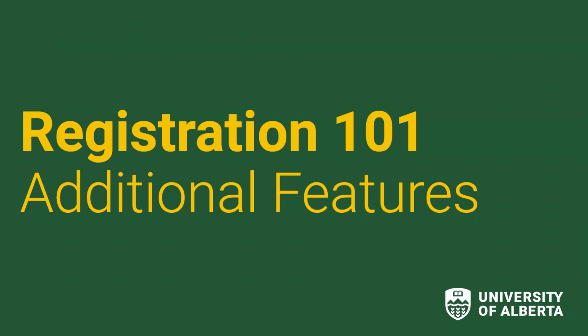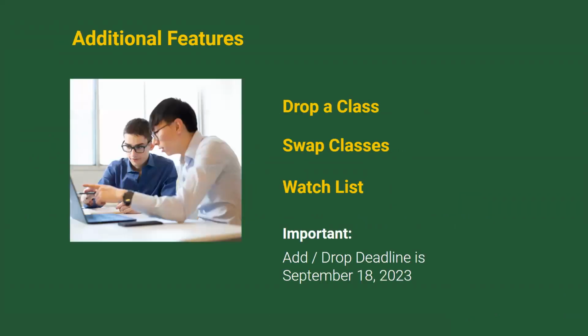There are a few additional features I would like you to be aware of in beartracks. The first additional registration feature is the Drop a Class feature. The Drop a Class feature can be used when you want to remove a class you have enrolled in from your schedule. You can drop a class from your schedule without financial or academic penalty until the fall registration deadline of September 18th, 2023. You can also swap one class that you don't want with another that you do want